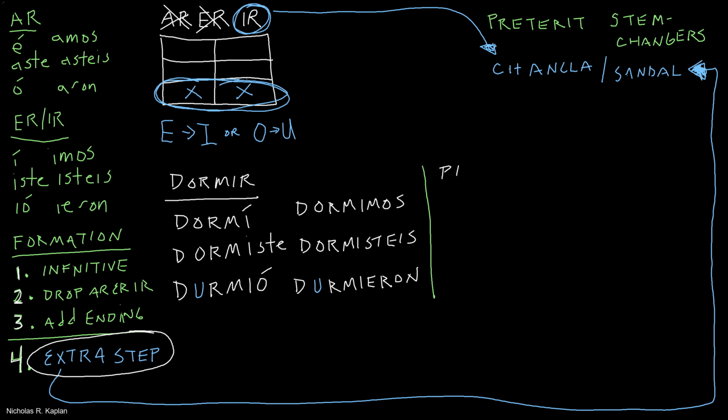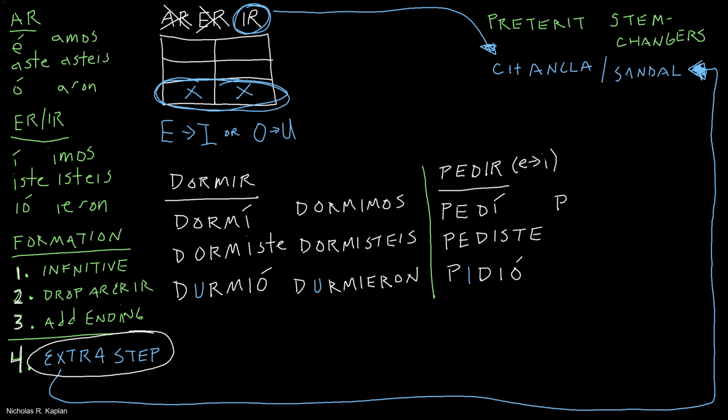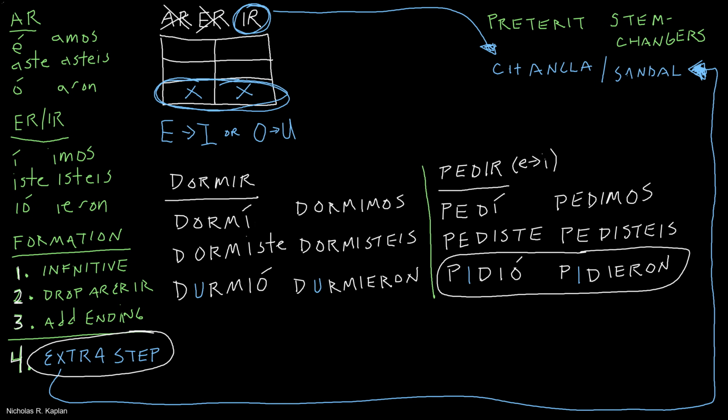Pedir, to ask for, to request. I'm going to tell you that that is an E to I stem changer. So let's conjugate it. Pedir, ped, pedí, pediste. And now box 3 is where this extra change comes from. Pidió, P-I-D-I-Ó. Pedimos, pedisteis, pidieron. Box 3 and box 6, the chancla.